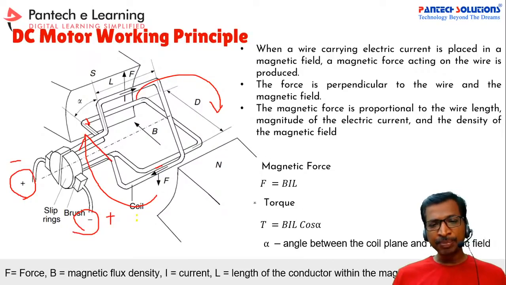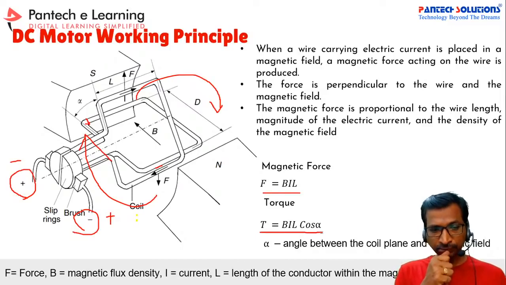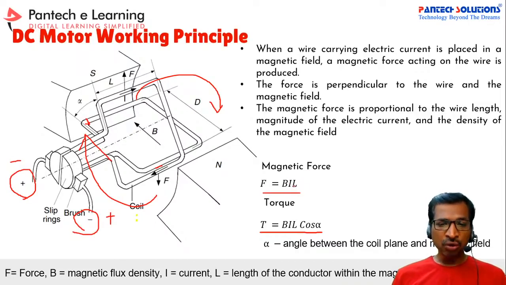And see here, this is the basic formula to understand the magnetic force as well as the torque. The magnetic force is equal to BIL. Here B is the magnetic flux density, I is the current, and L is the length of the conductor. If you want to vary the magnetic force, then you have to increase the length of the conductor, or else you have to vary the current. This is the basic principle of speed control mechanisms.